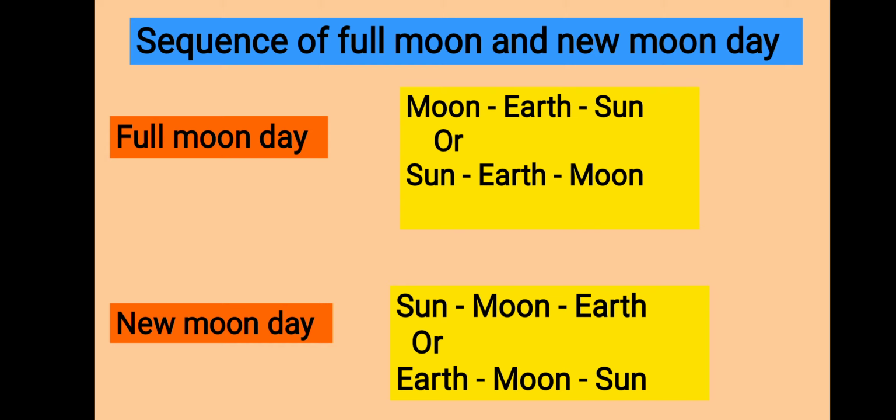You have to learn this. Sequences are very important. Yes, full moon day, earth is in between moon and sun. For new moon day, moon is in between sun and earth. Understood this? Can I go next? Okay.